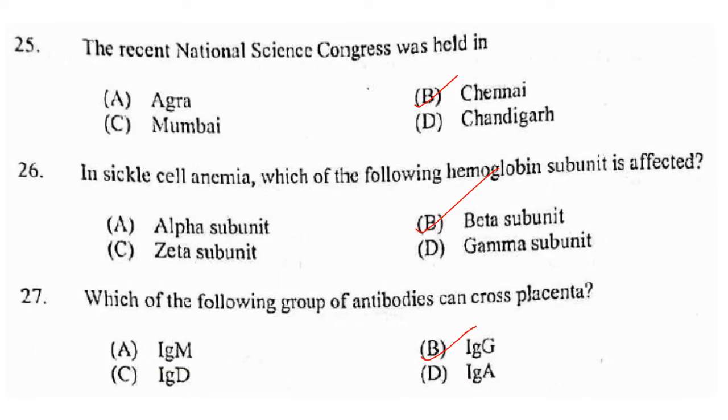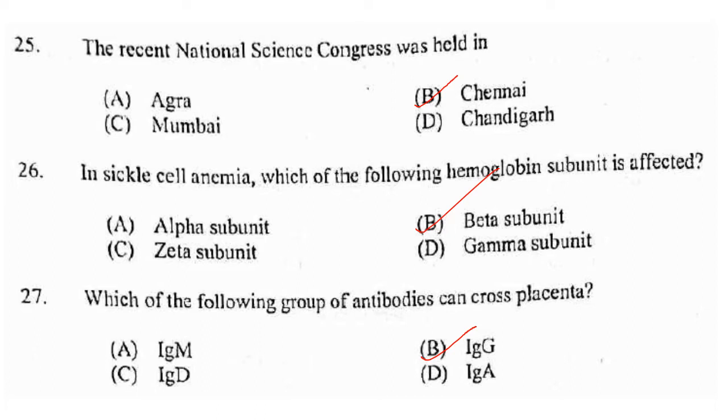The recent National Science Congress was held, this was in the year 2011. So the recent one might be in 2011. So it was held in Chennai. So answer is option B. In sickle cell anemia, which of the following hemoglobin subunits is affected? So it is the beta subunit that is affected in sickle cell anemia. So answer is option B.